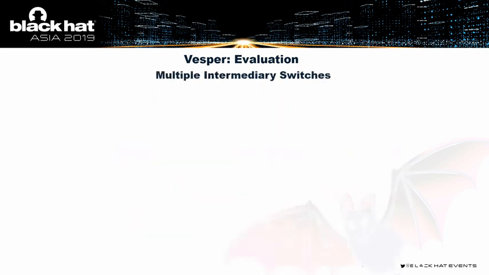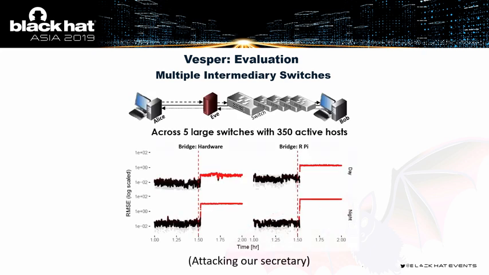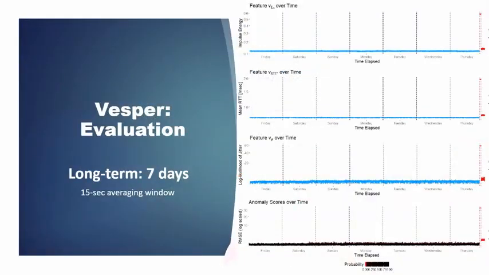Now for multiple intermediary switches, we actually tried attacking our secretary, and we were able to detect the attacks during the day and the night. So it doesn't matter how much traffic was going over the network, we were still able to determine that there was a man-in-the-middle in play. And of course, we also tried for the long haul over an entire week of regular traffic in our environment, and we were still able to detect the attacks as well.